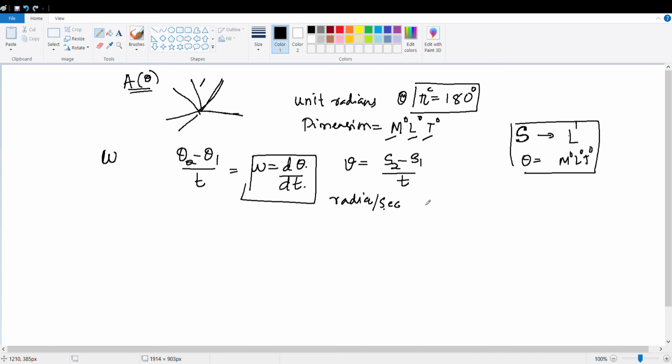And what about the dimension? Obviously, radian is a dimensionless quantity. It is per second. That means it will be M0, L0, T minus 1. Yes or no? Am I correct? Hello? Yes, sir. Clear? Good.